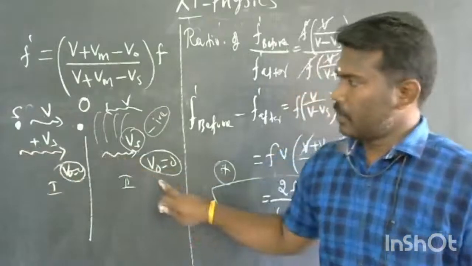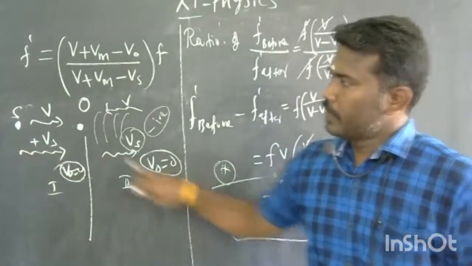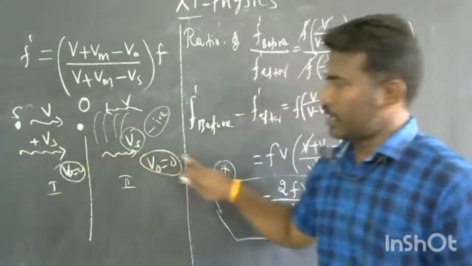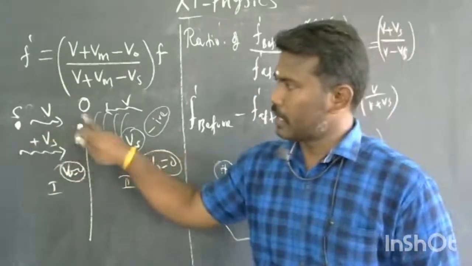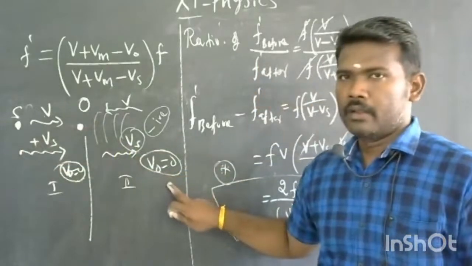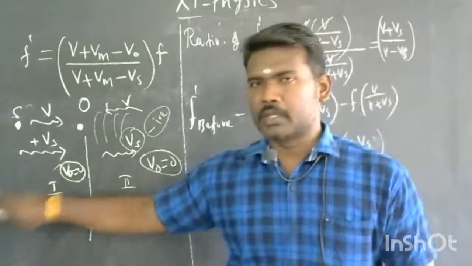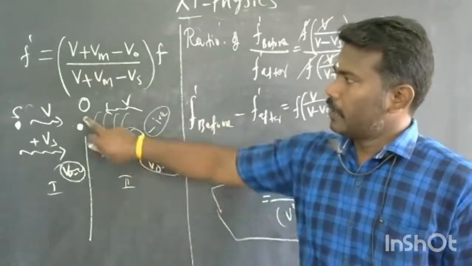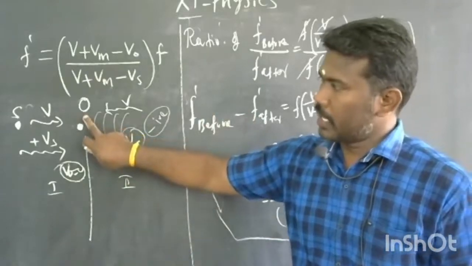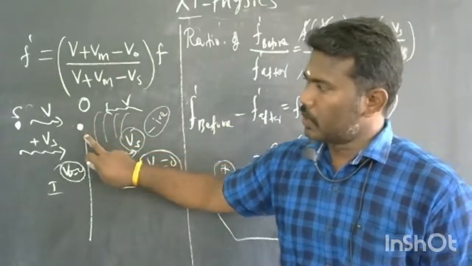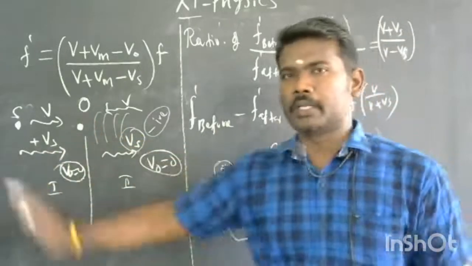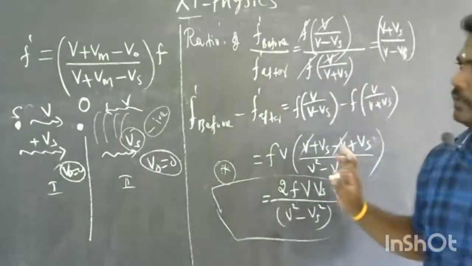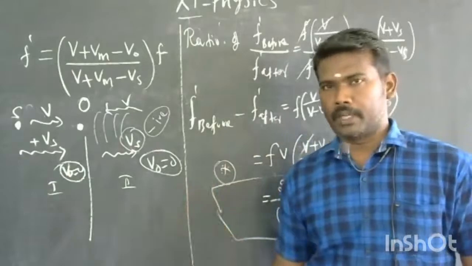Here I am taking the source moving from left to right, but for right to left we can also apply it. We can apply it for any of the cases. So this is with respect to the Doppler effect.